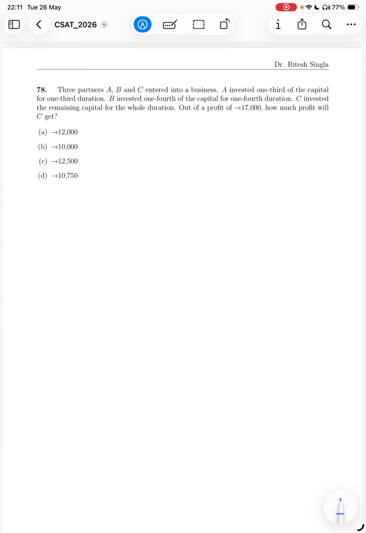So we can assume that X is the total capital and say T is the total time. A has invested how much? X upon 3 for how much time? T upon 3 time. So whatever profit this company has, the share of A will be somewhere xt upon 9.